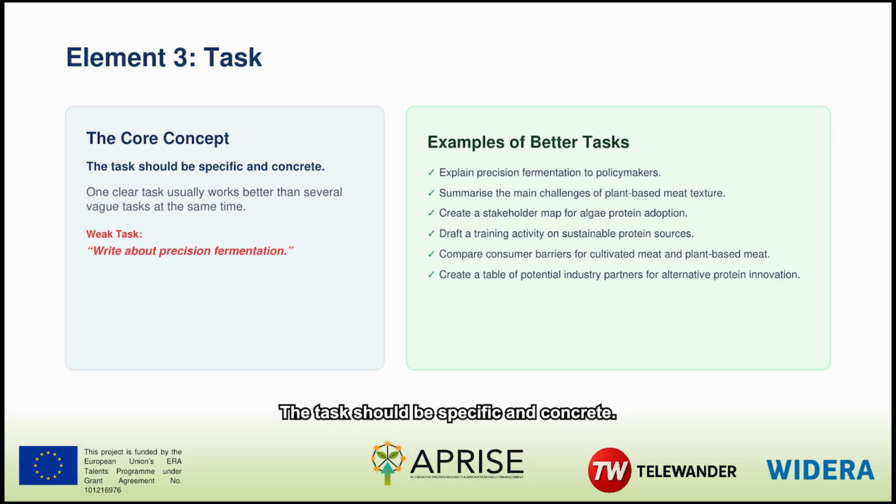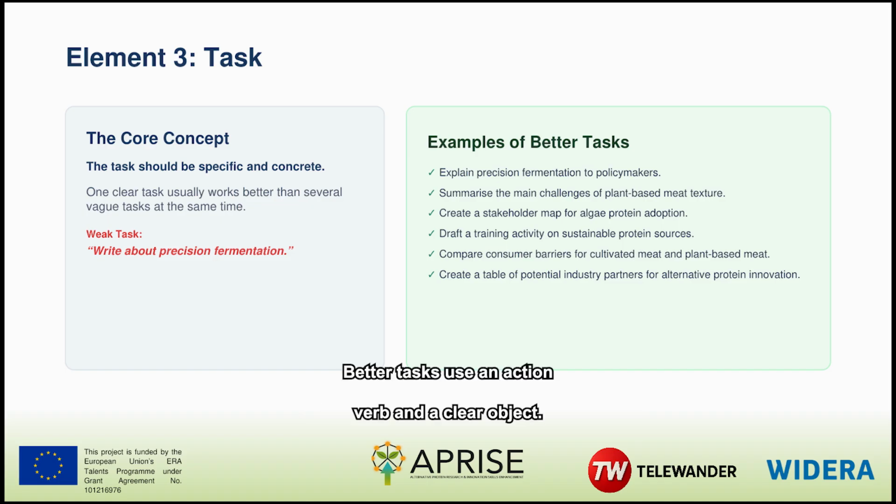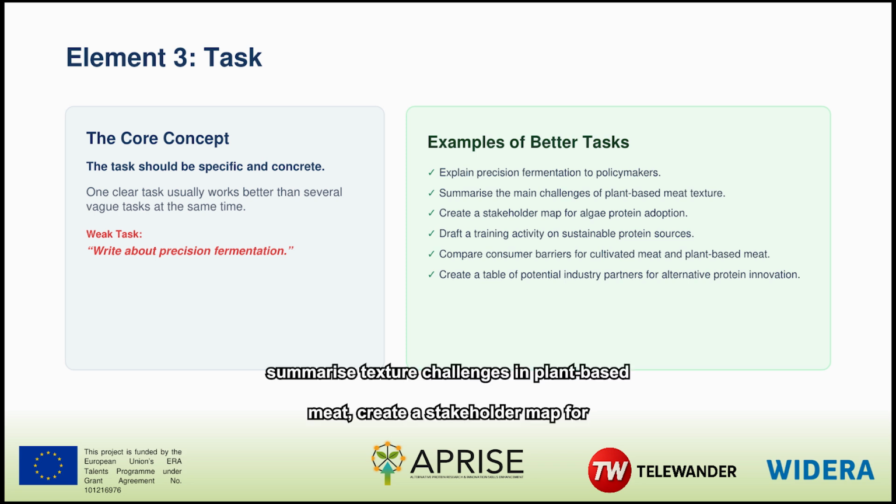The task should be specific and concrete. "Write about precision fermentation" leaves the purpose undefined. Better tasks use an action verb and a clear object. Explain precision fermentation to policymakers. Summarize texture challenges in plant-based meat. Create a stakeholder map for algae protein adoption. Or compare consumer barriers across product categories. One well-defined task is usually easier to control than several vague tasks combined.